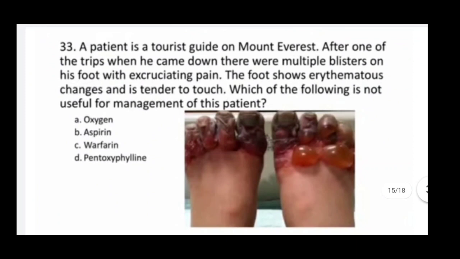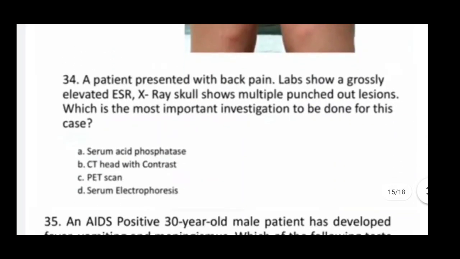Next one. A patient is a tourist guide on Mount Everest. After one of the trips, when he came down, there were multiple blisters on his foot and excruciating pain. The foot shows erythematous changes and is tender to touch. Which of the following is not useful for management of this patient? Correct answer here C, warfarin is not useful.